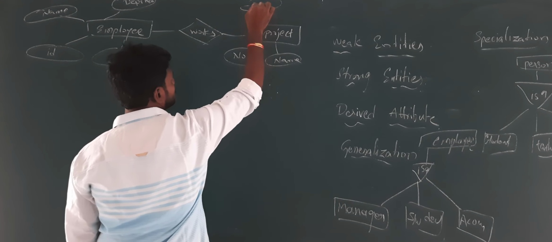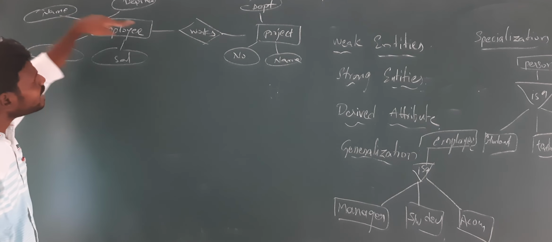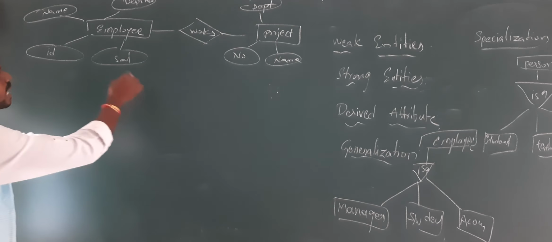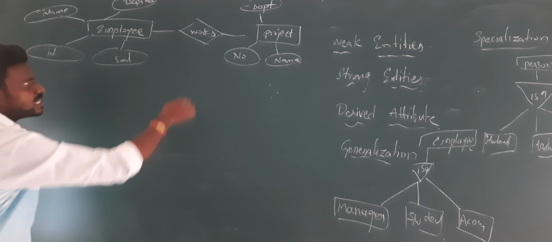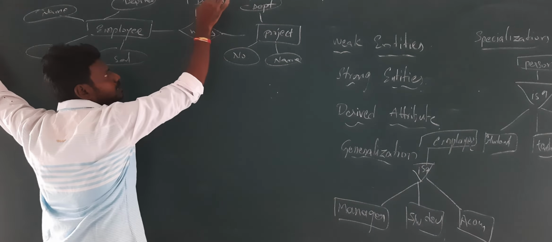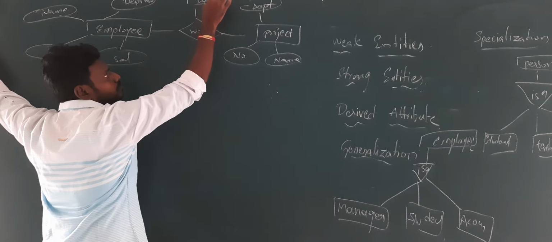Employee works for this project, and works for a particular department. This project is for this department, and this employee is working for this department. Department will have department ID, department name, department location. It may be located in Hyderabad, it may be located in Mumbai.